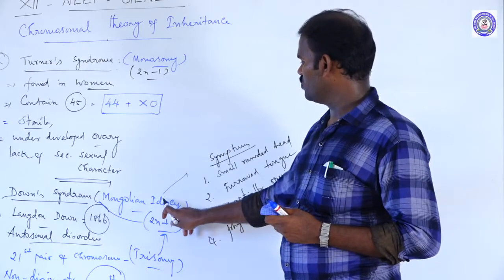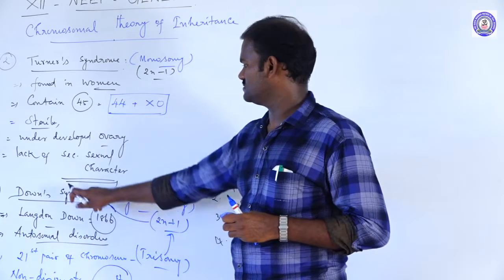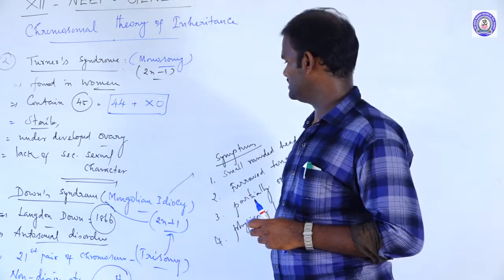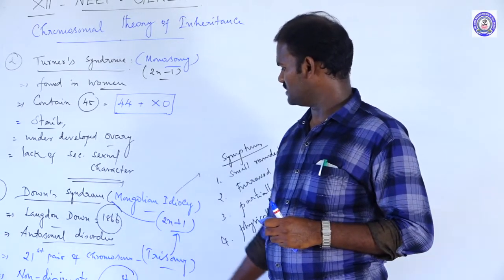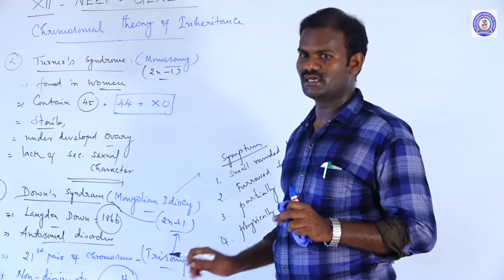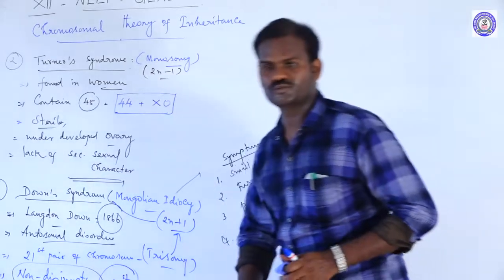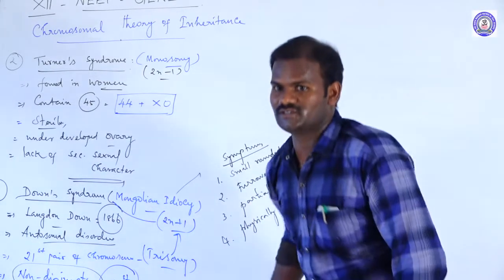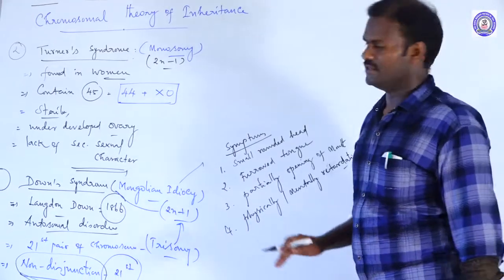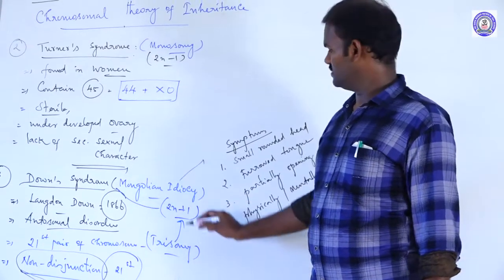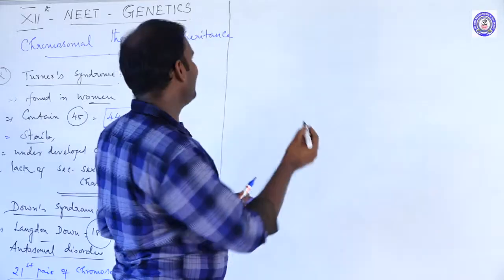It is also called Mongolian idiocy. It was first reported by Langdon Down, hence the name Down syndrome. It is also called an autosomal disorder. The 21st pair of chromosomes shows trisomy because of non-disjunction, I mean the failure of segregation of chromosomes during anaphase. As I said, the 21st chromosome makes an extra copy in addition to the diploid set. It is nothing but trisomy, 2n plus 1. These are the common symptoms. Mental disorders.